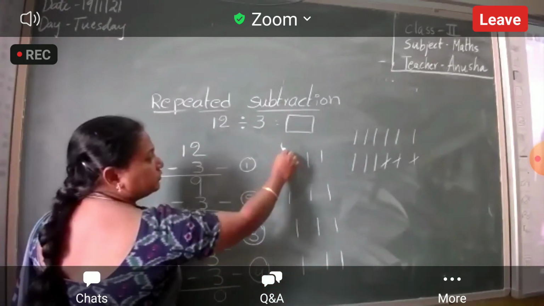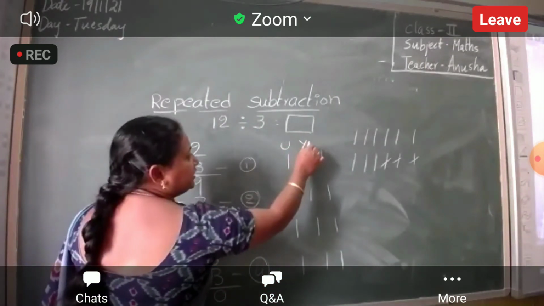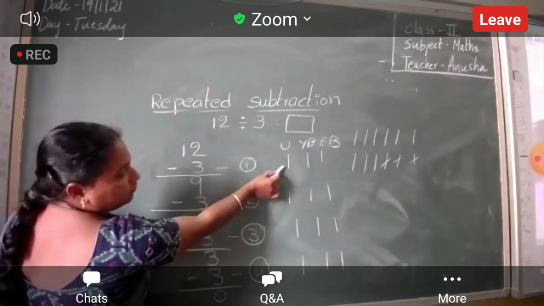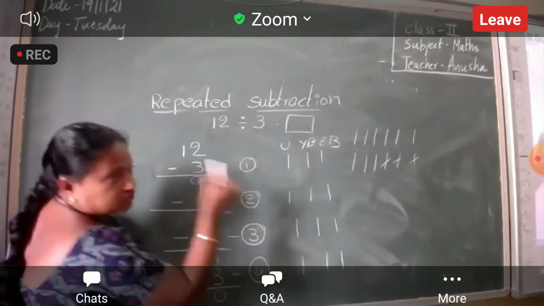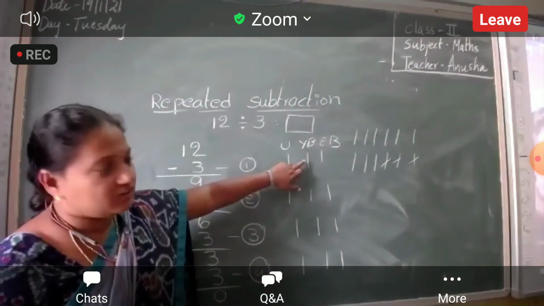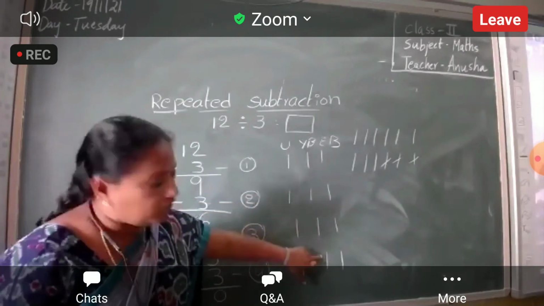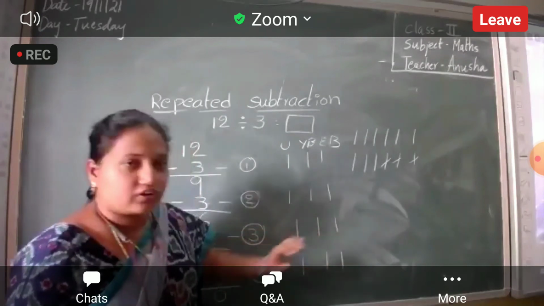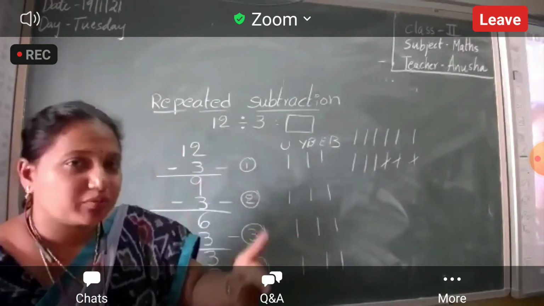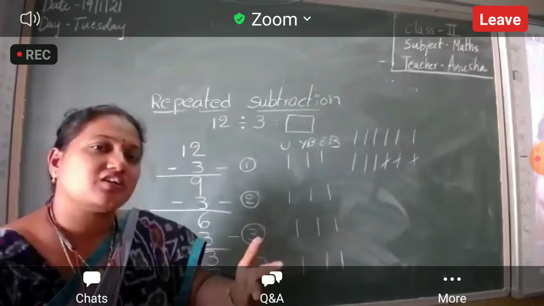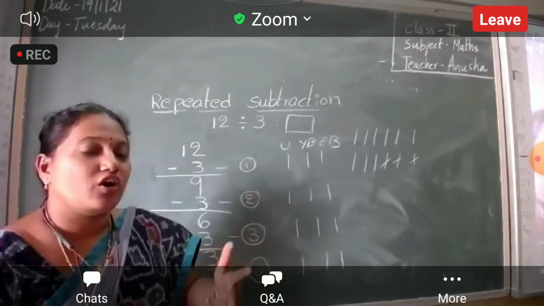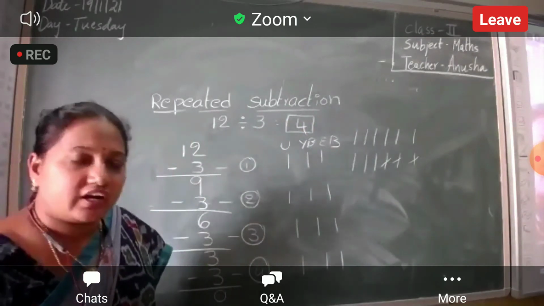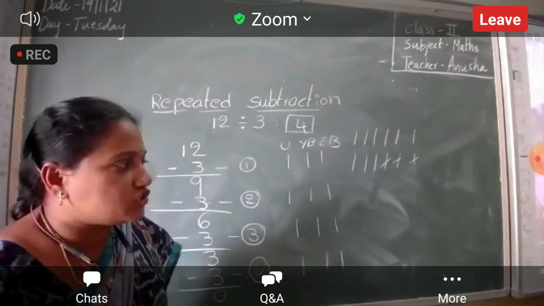This is you. This is your younger brother. This is your elder brother. How many did you get? 1, 2, 3, 4 chocolates. Your younger brother? 1, 2, 3, 4 chocolates. Your elder brother? 1, 2, 3, 4. You got 4 chocolates. Your younger brother got 4 chocolates. Your elder brother also got 4 chocolates. So each one gets 4 chocolates. Understood, Nana? Have you understood?